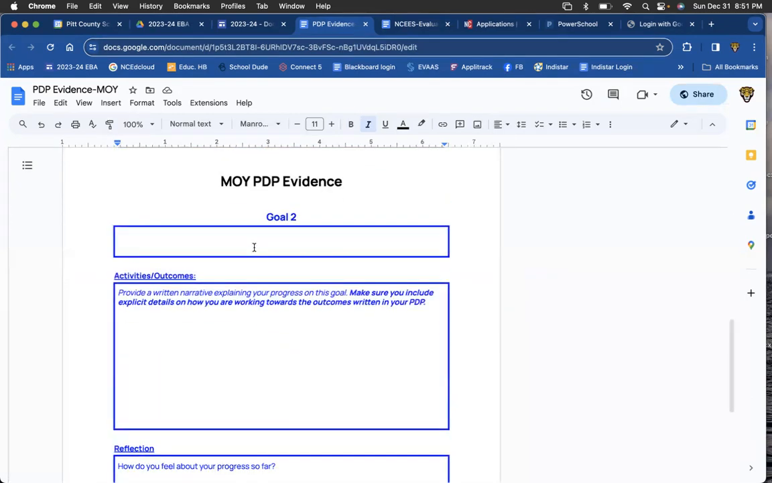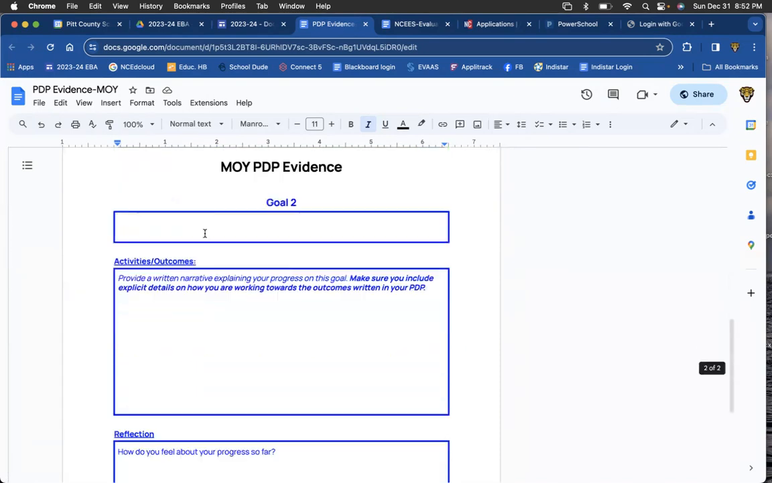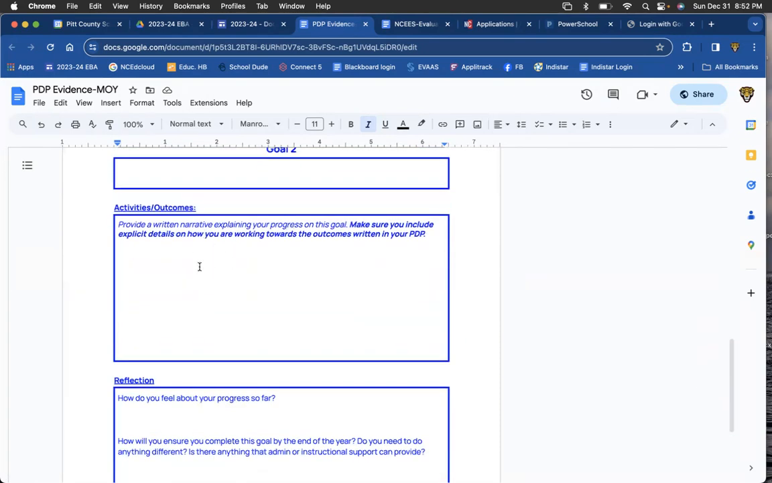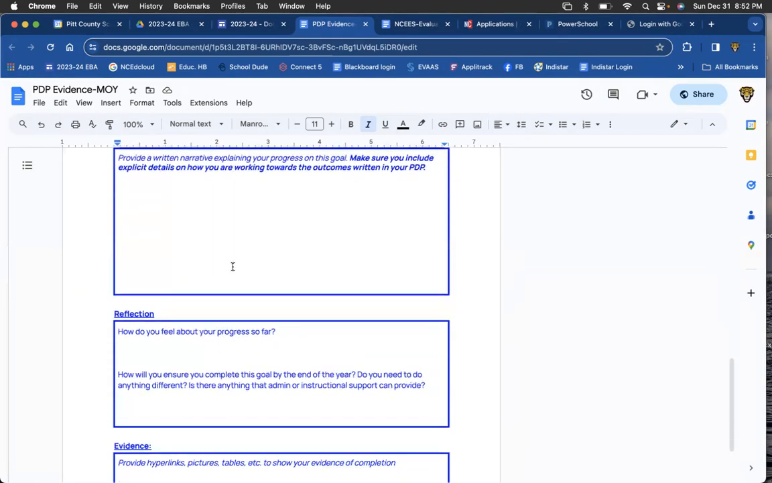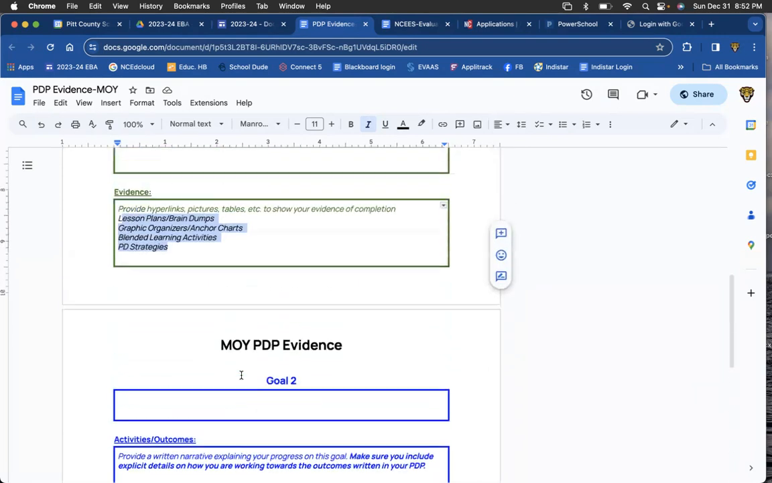Then down here is your second goal. Remember that your second goal is the one that you came up with. It's the one that you wanted to do. So I don't necessarily have that typed in here for you, but you'll do the same process that you did up here. You'll follow it up right here. Tell me a little bit of narrative of how you've been doing with it. Same 2 reflection questions, and then you'll provide some hyperlinks to show how you have been progressing with that.